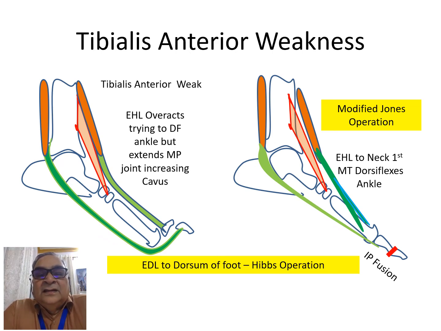So you help the extensor hallucis longus by transferring it from the dorsum of the phalanx of the great toe into the neck of the first metatarsal. Of course, you have to fuse the interphalangeal joint because there is no opposition to flexor hallucis longus now. This is called the modified Jones operation. You do the same thing to the extensor digitorum longus, and that is called the Hibbs operation.